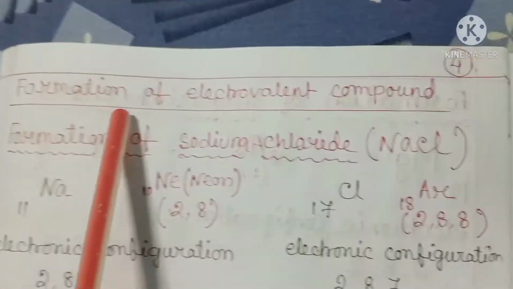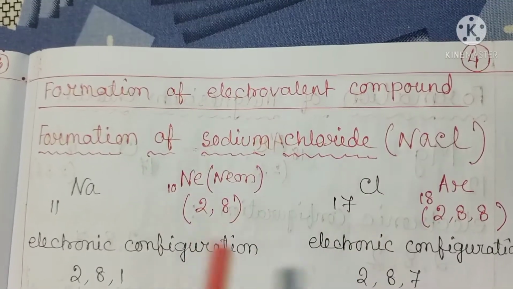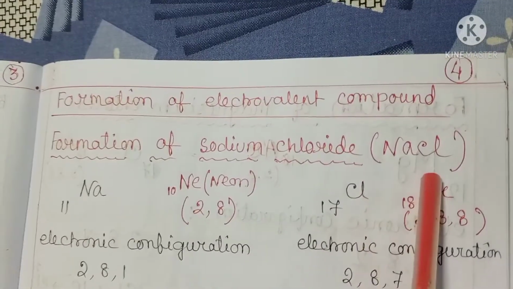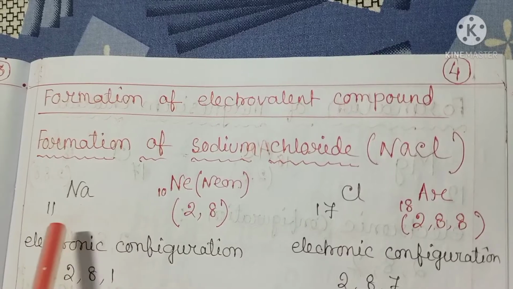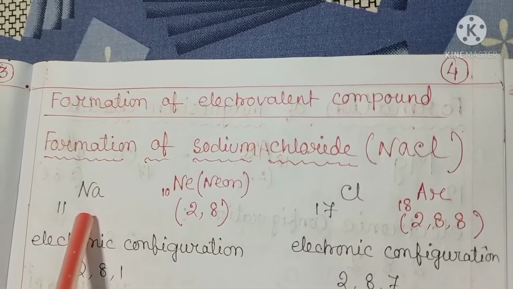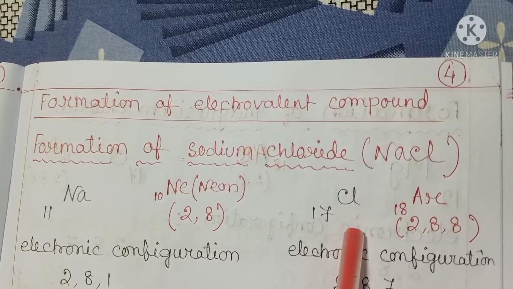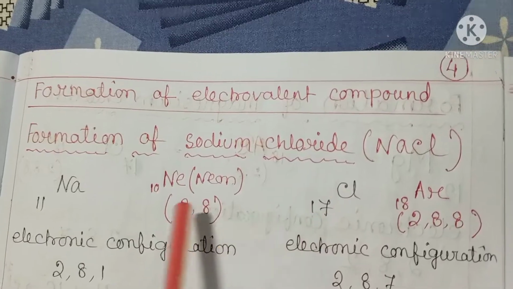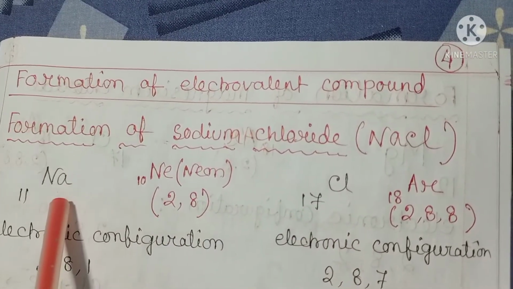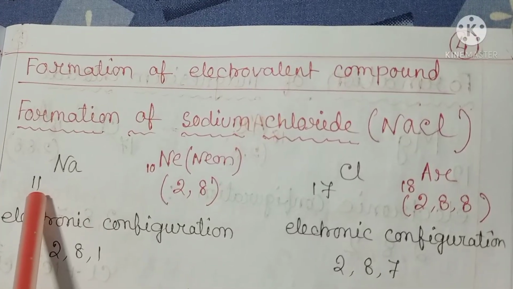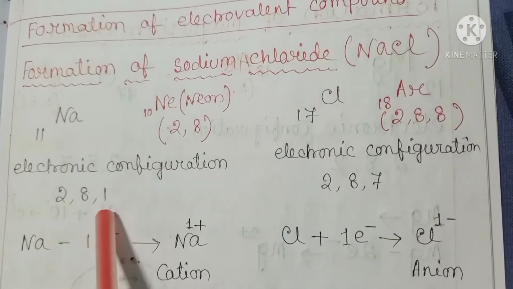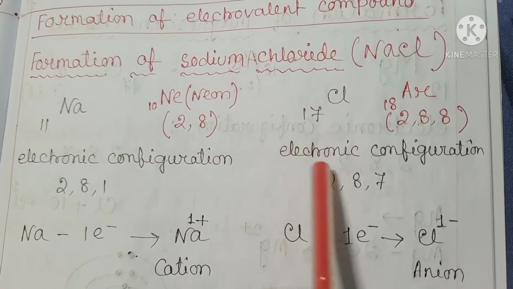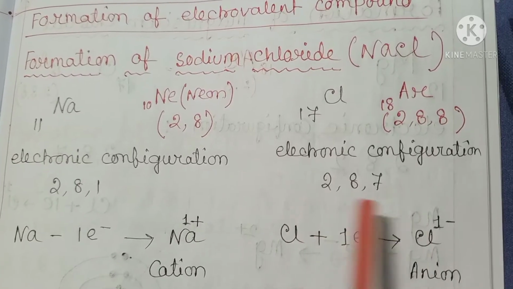Now see the formation of an electrovalent compound. First, formation of sodium chloride, formula NaCl. See the sodium atom and chlorine atom. Both are electrically neutral particles and may or may not exist independently. The atomic number of sodium is 11, so the electronic configuration is 2, 8, 1. And the atomic number of chlorine is 17, so the electronic configuration is 2, 8, 7.